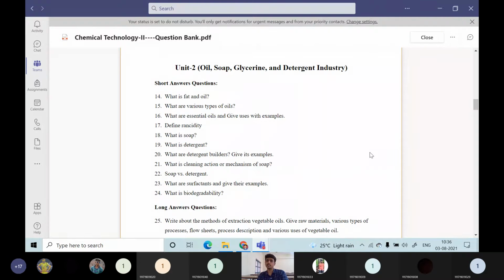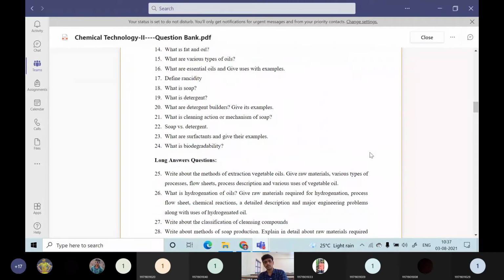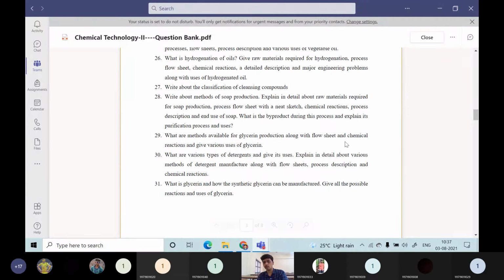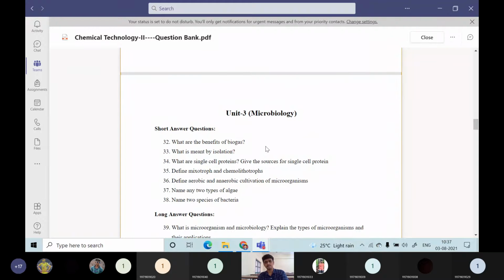The next one is unit 2, which is oil, soap, glycerin and detergent industry. In this also short answer questions are there, and after the short answer questions, there will be a series of long answer questions. A notebook is also provided in that one. When you learn that, you can answer any type of question from this unit. The foremost thing is you just have to practice that before the exam. For that only I have given assignments.